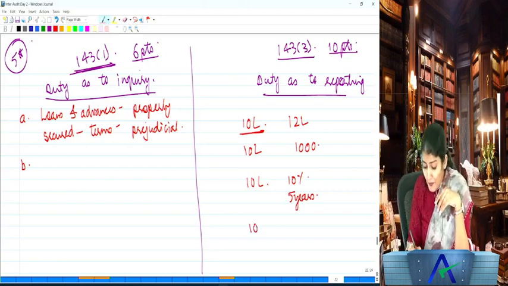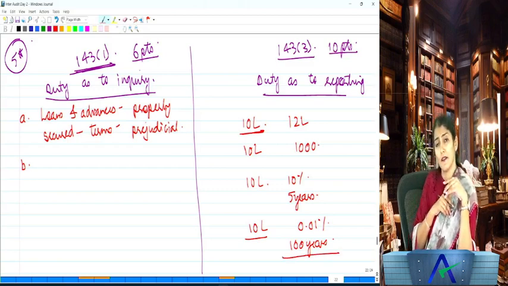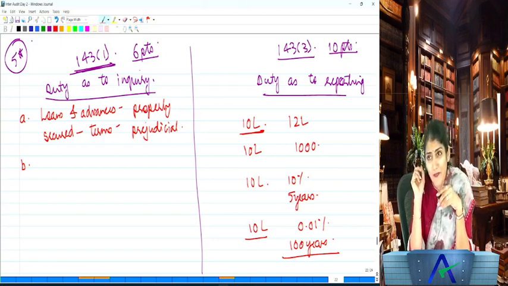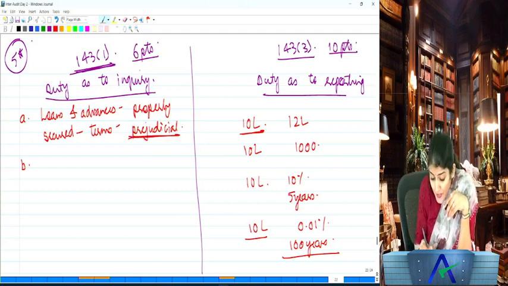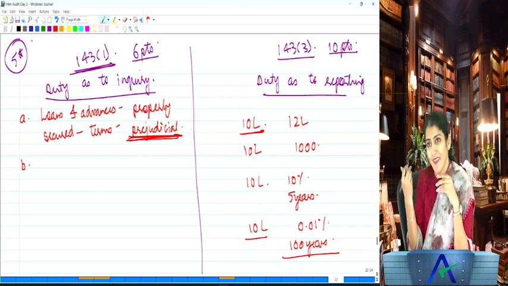But now what you've done, you've given a loan of 10 lakh and you say the rate of interest is 0.01%. What is the period of repayment? 100 years. You understand? Is this harmful to the interest of the company? Is this detrimental to the interest of the company? That means it is prejudicial to the interest of the company. What is prejudicial? Harmful. Right?